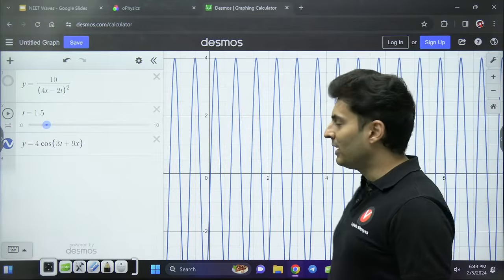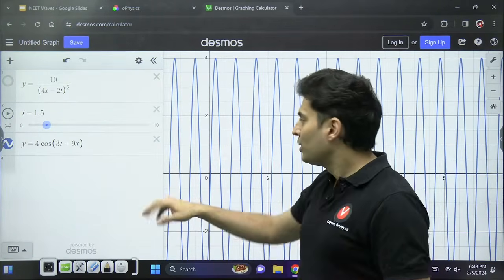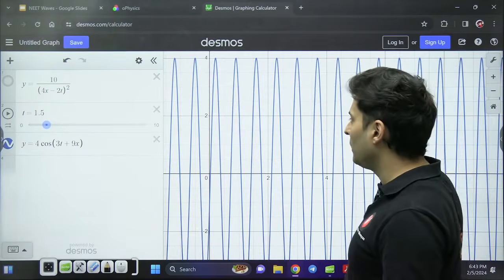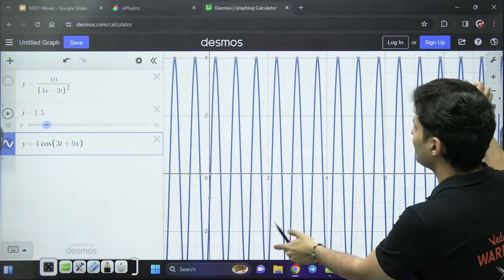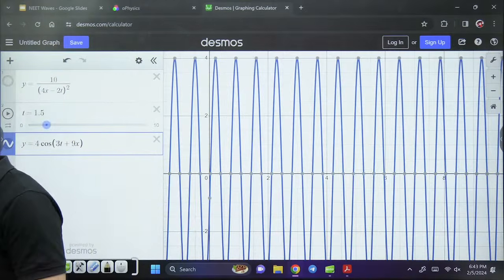Okay, you will get one nice beating. Cos is also sine only, but just that you shift the graph. So this kind of waves which go up and down are called sinusoidal waves.